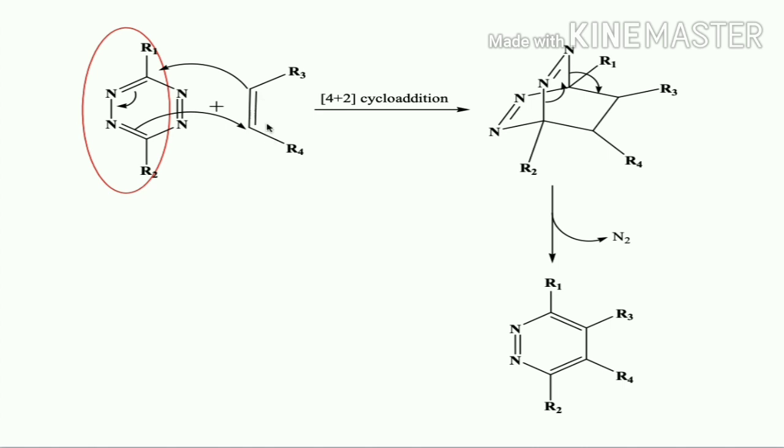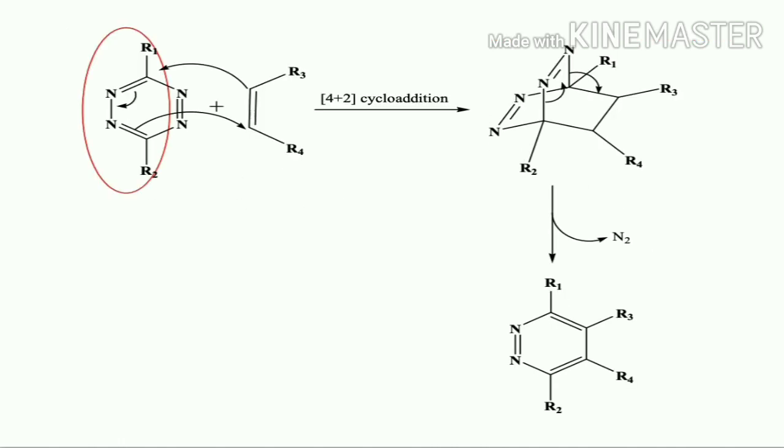So here in this case, if we take a simple alkene, we need to carry out one more step, that is dehydrogenation. So it is going to form dihydro product. So in order to get pyridazine in the aromatic form, we need to use a dehydrogenating agent, or else if any leaving group is present, it can also be lost, and directly it will lead to pyridazine. So this is how 1,2,4,5-tetrazine upon reaction with electron rich dienophile leads to the formation of substituted pyridazine, which is a diazine.